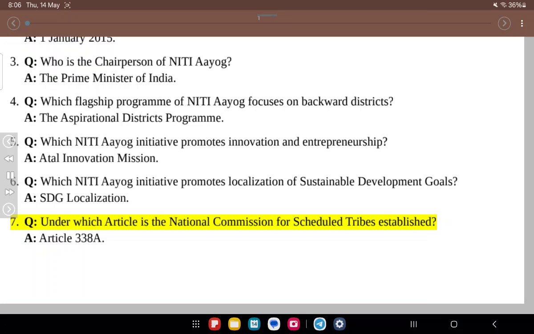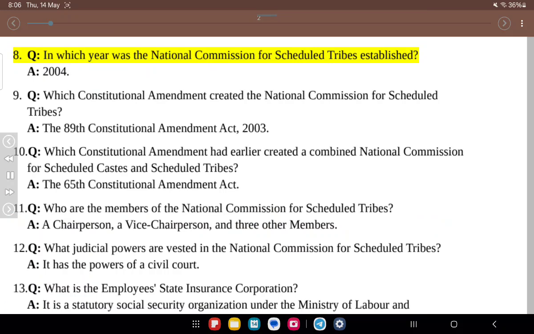7. Q. Under which article is the National Commission for Scheduled Tribes established? A. Article 338A. 8. Q. In which year was the National Commission for Scheduled Tribes established? A. 2004. 9. Q. Which constitutional amendment created the National Commission for Scheduled Tribes? A. The 89th Constitutional Amendment Act, 2003.